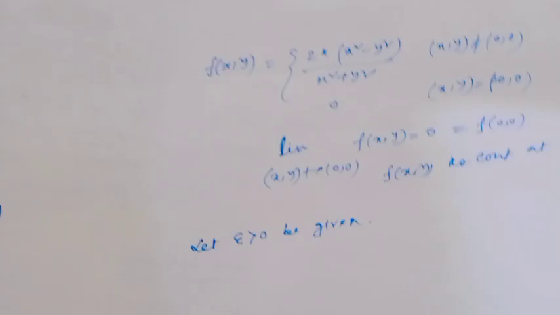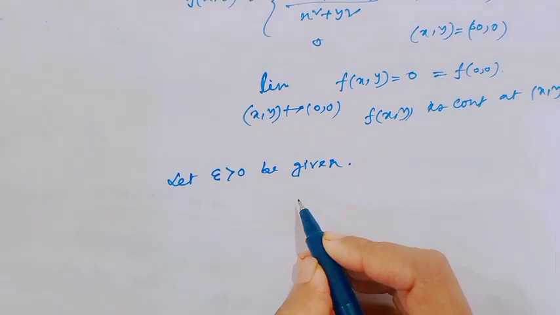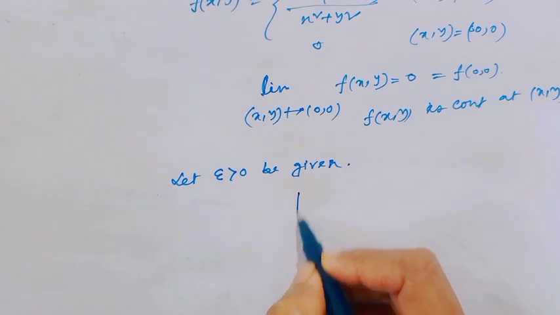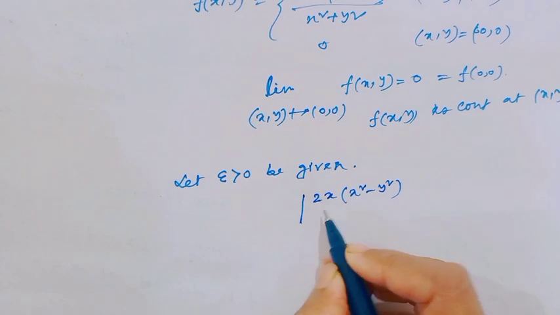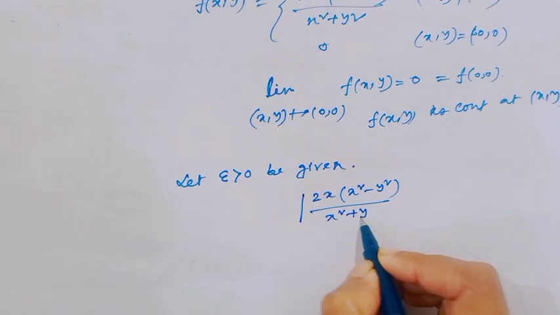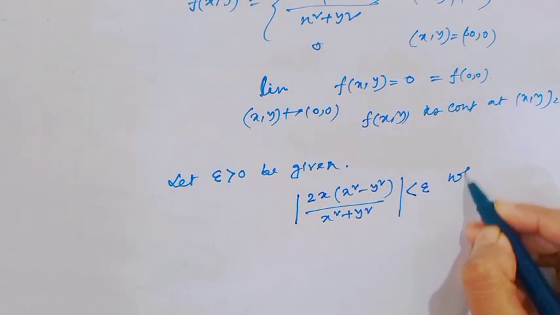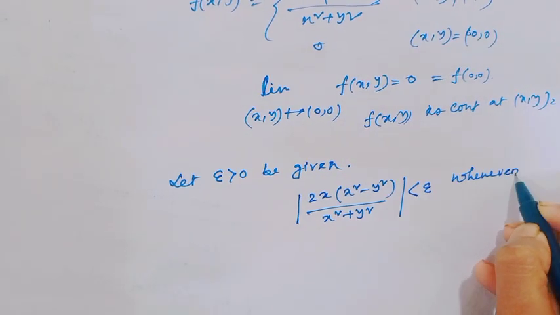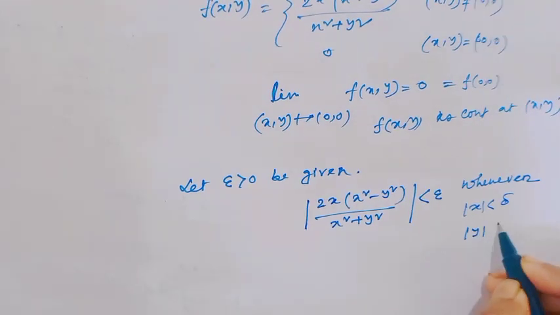Okay. Let epsilon greater than 0 be given. That means we have to show that 2x times (x square minus y square) over (x square plus y square) is less than epsilon whenever mod x is less than delta and mod y is less than delta.